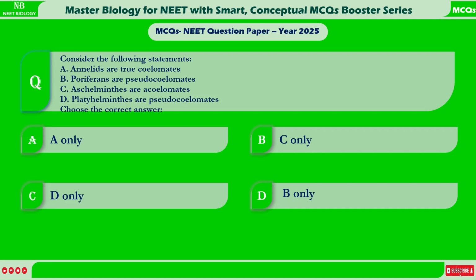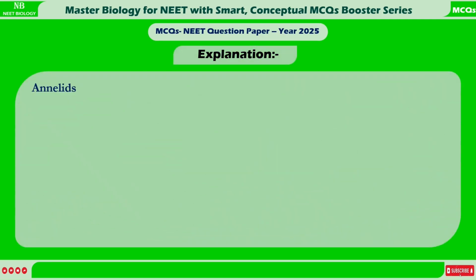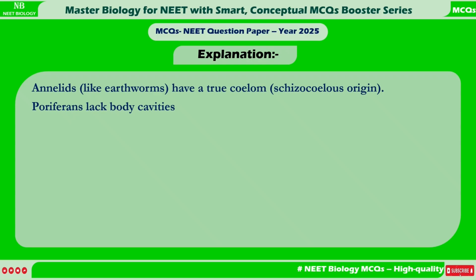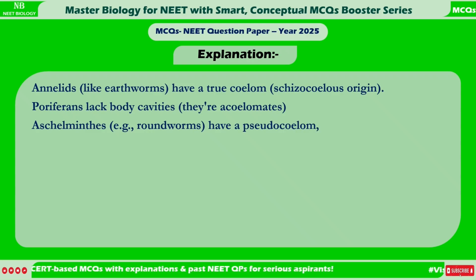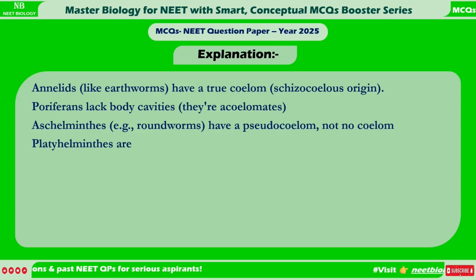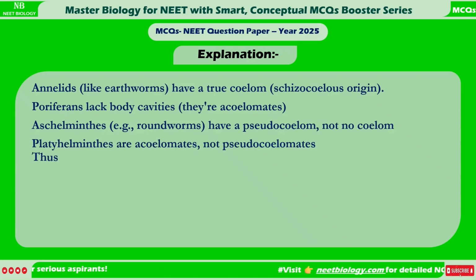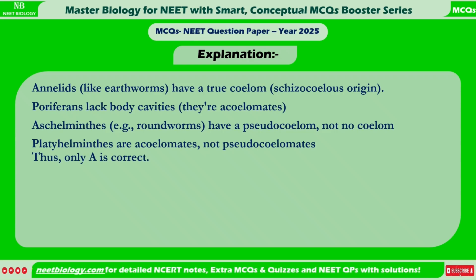Correct answer is A only. Explanation. Annelids, like earthworms, have a true coelom, schizocoelous in origin. Porifera lack body cavities, they are acoelomates. Aschelminths, example roundworms, have a pseudocoelom, not no coelom. Platyhelminths are acoelomates, not pseudocoelomates. Thus, only A is correct.